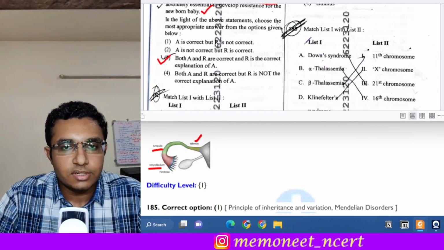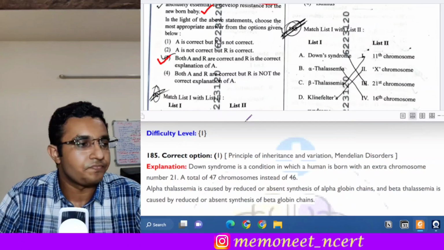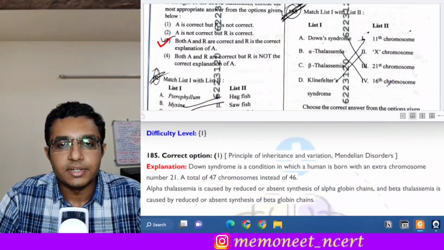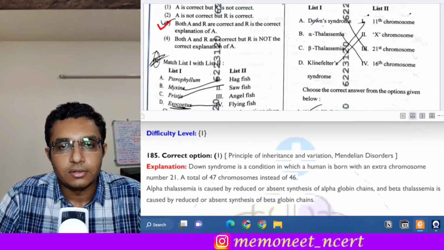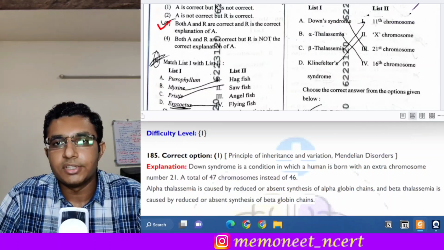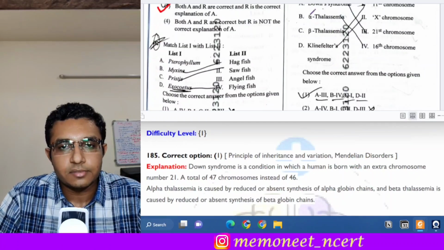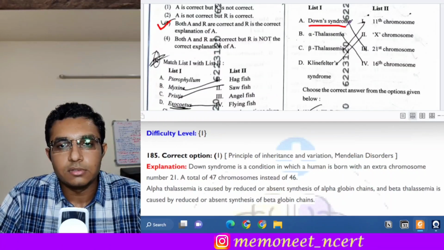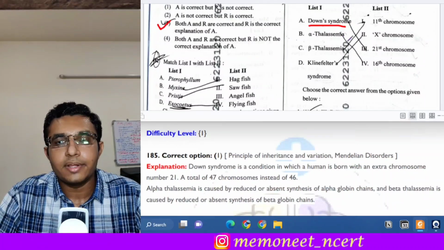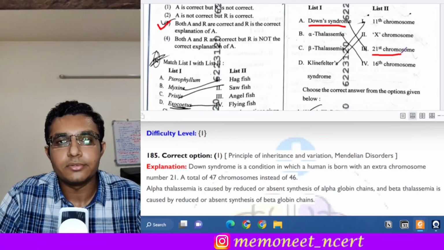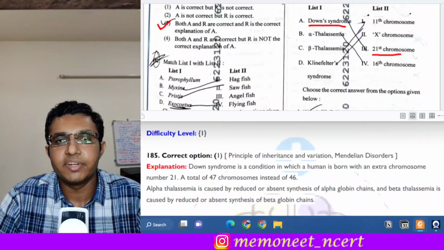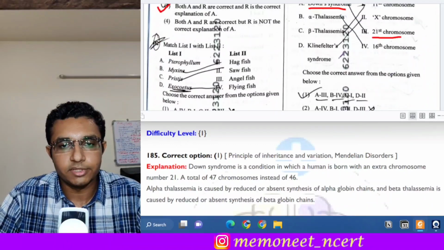The next question is question number 185. It is a match the following question. We have to match the different diseases with their chromosomes. The first is Down syndrome. It is also called trisomy 21, so it is associated with the 21st chromosome. So A goes with 3.